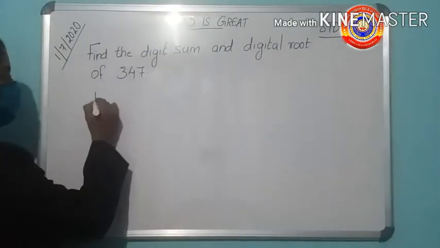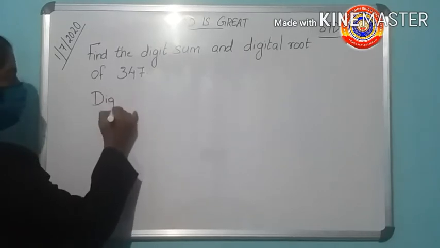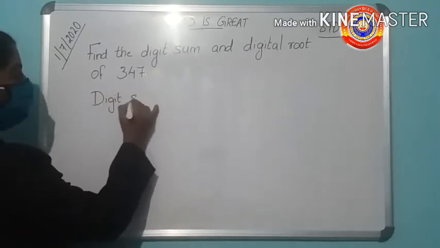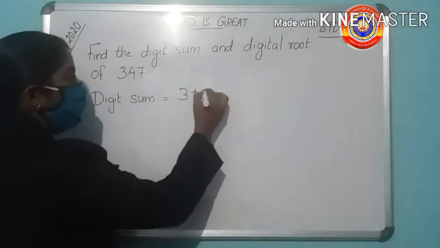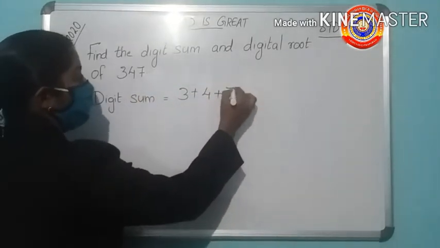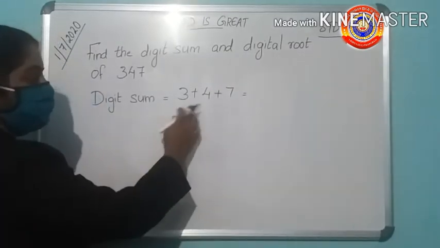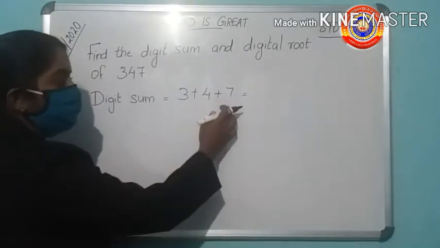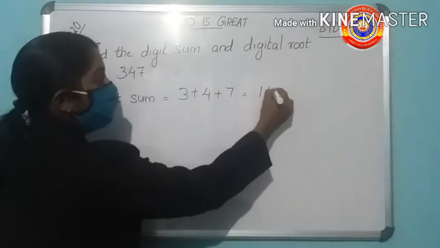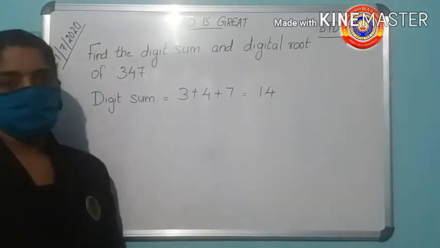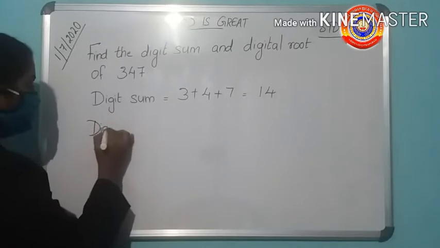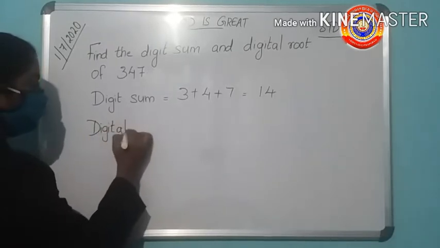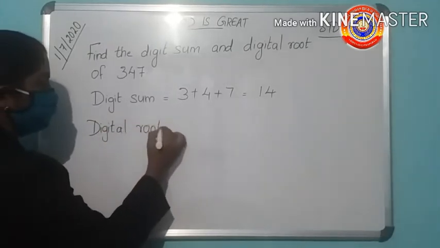Digit sum. It is the sum of the digits. That is 3 plus 4 plus 7. 3 plus 4 equals 7. 7 plus 7, 14. Then you have to find the digital root. Digital root is the single digit value obtained on summing the digits.